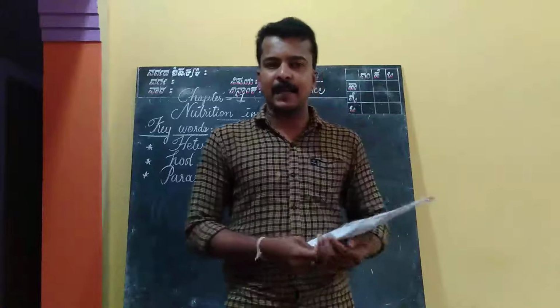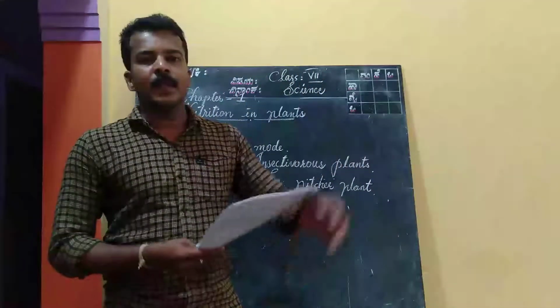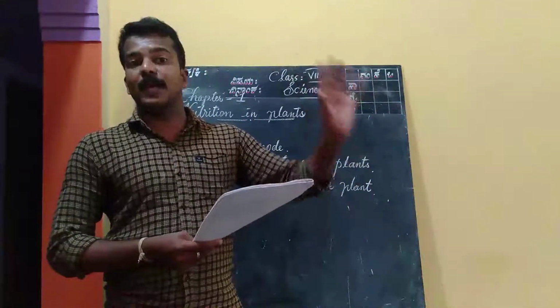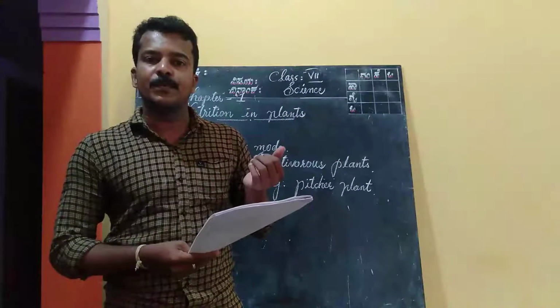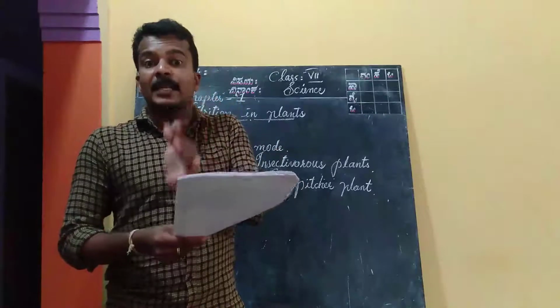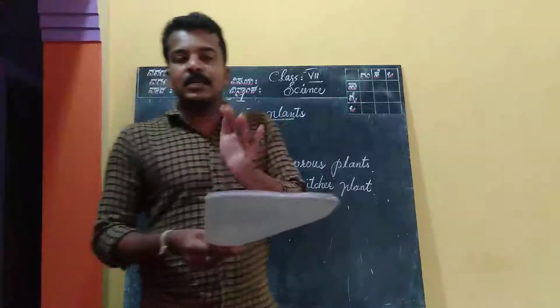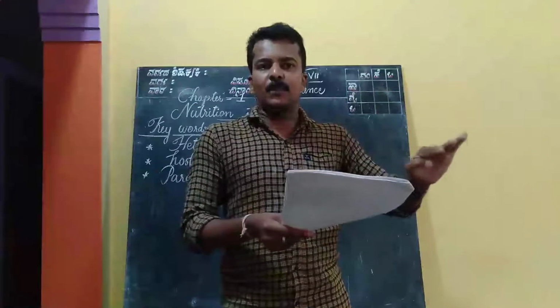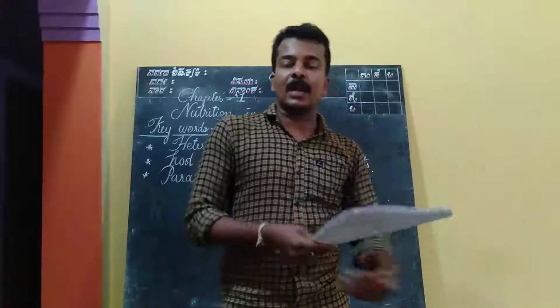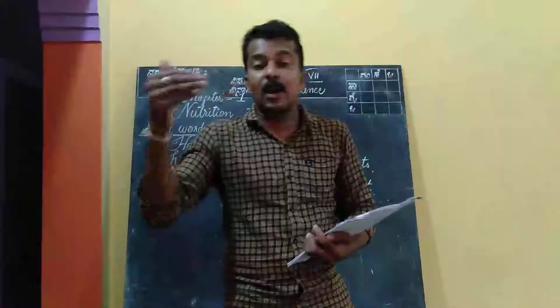Plants can then synthesize or prepare proteins and vitamins. As I told you, plants cannot absorb gaseous nitrogen from the air. Certain bacteria in the soil transform it to a usable form and release it in the soil, and the plants absorb it along with the water.